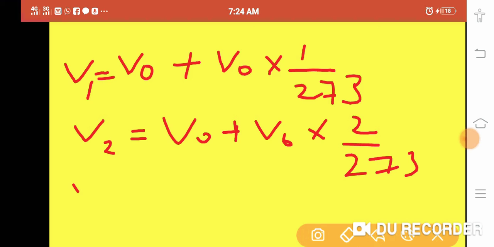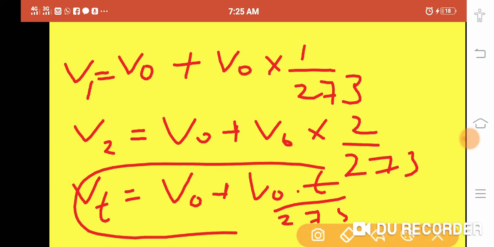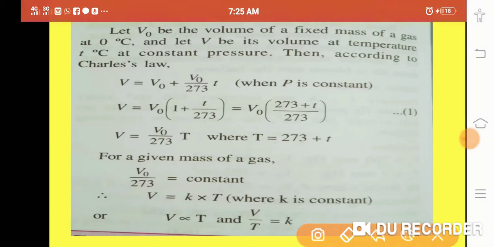But suppose you have increased the temperature by T degree Celsius, then what should be the total volume? V naught plus V naught into T upon 273. Okay, so this is written there. By increasing the temperature T degree Celsius, the total volume V becomes V naught plus initial volume divided by 273 into T. Sorry, I forgot to write V naught there.